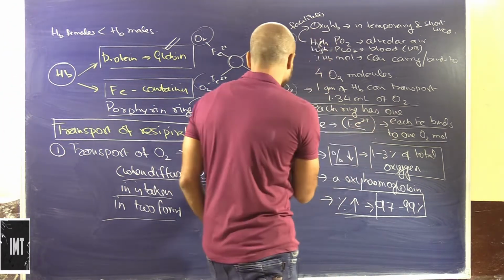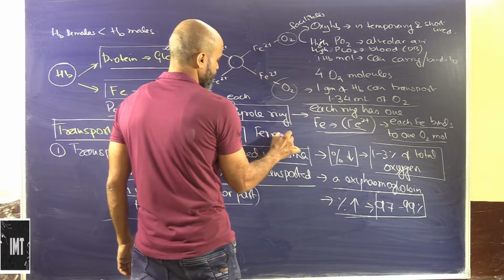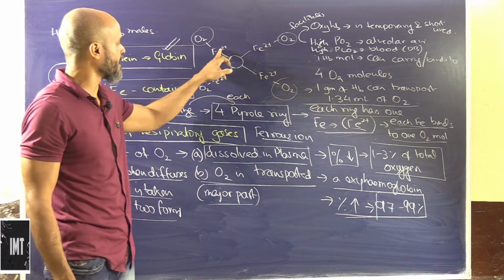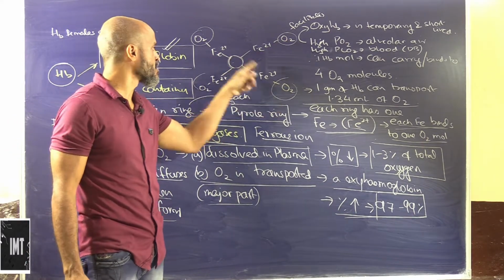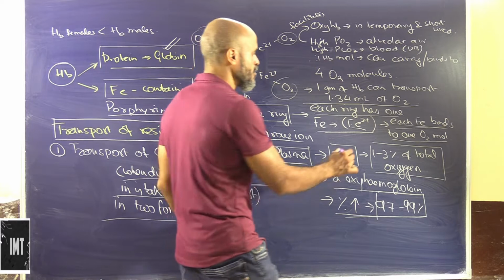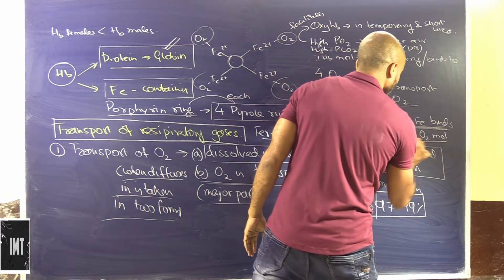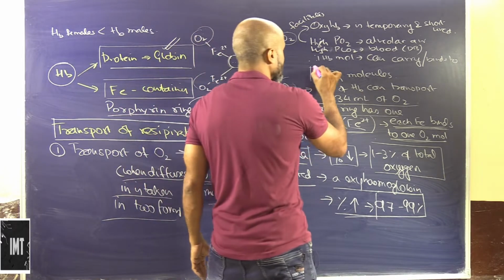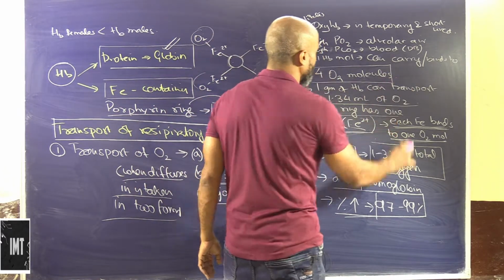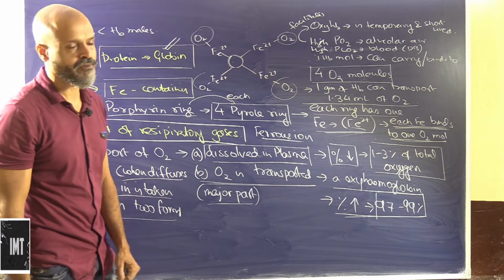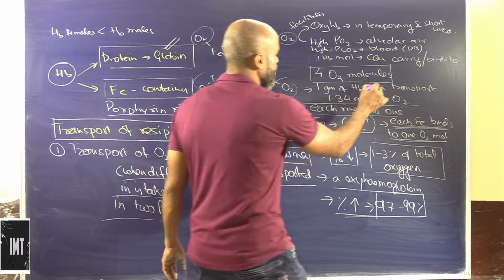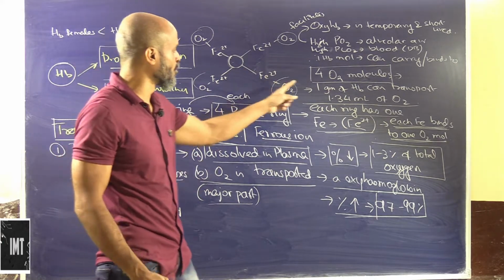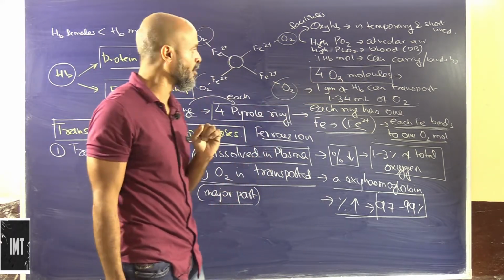This is ferrous iron. Each ring has ferrous iron, and this ferrous iron binds to 1 oxygen molecule. So each ferrous iron binds to 1 oxygen molecule. In total we will obviously have approximately 4 oxygen molecules in one hemoglobin. This is in terms of the content of oxygen. One hemoglobin will carry 4 oxygen molecules along with it.